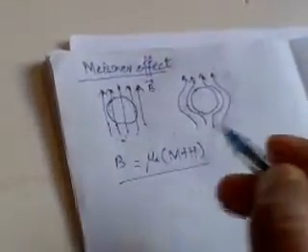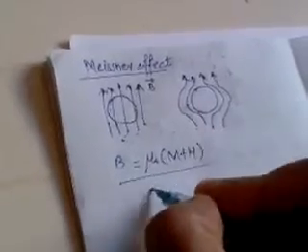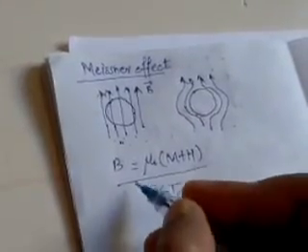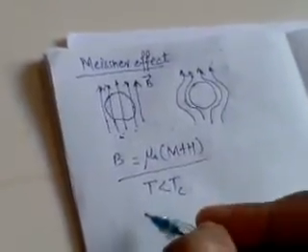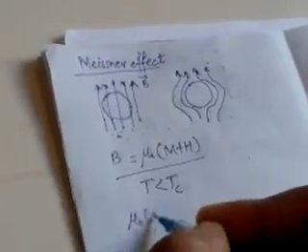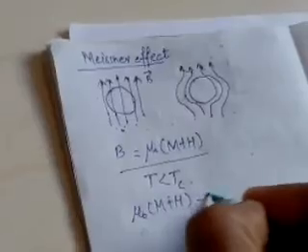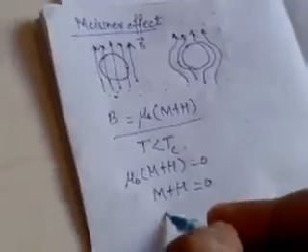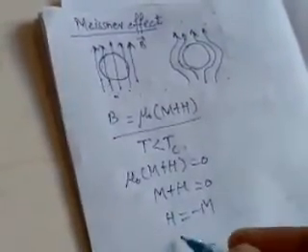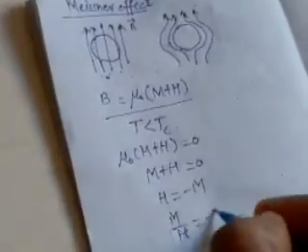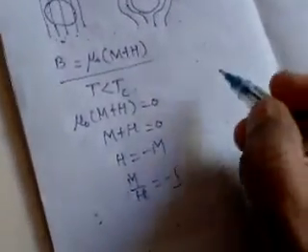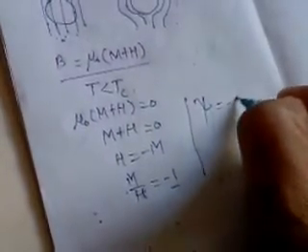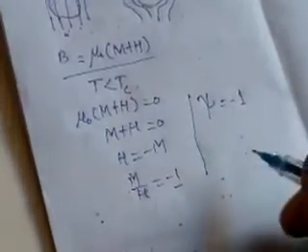With this, whenever we consider the condition of critical temperature, if the temperature is less than the critical temperature, T less than Tc, we find the magnetic field is ejected, meaning the magnetic field associated with it is 0. Therefore, mu 0 into bracket M plus H is equal to 0. This means M plus H is equal to 0. This means H is equal to minus M, and M divided by H is equal to minus 1. But we have already studied that M divided by H is the magnetic susceptibility. This magnetic susceptibility for superconducting materials below the critical temperature is minus 1.